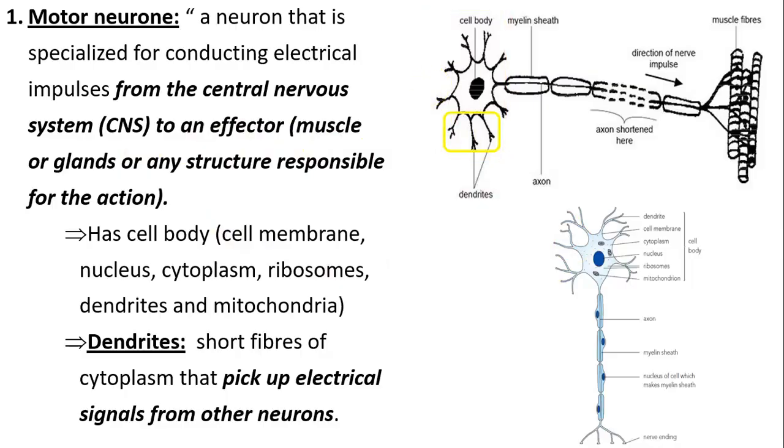Dendrites are short fibers of cytoplasm that pick up the electrical signals from other neurons. So another neuron will meet with this neuron and the electrical impulses will be picked up by the dendrites, which means that the direction of impulse will always move from the dendrites to the nerve ending through the axon. So this is always the direction of the impulse.